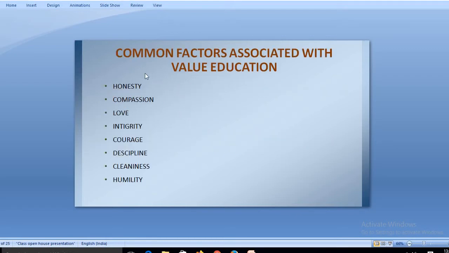Now moving towards the other thing, the common factor that is associated with value education. We have different traits in value education. What education inculcates in us is honesty, compassion, love, integrity, courage, discipline, cleanliness, and humility. These are the traits that value education teaches us. Compassion means that whatever you want to do, you do it compassionately. Then love, integrity, courage, discipline, cleanliness and humility. These are the traits that value education inculcates in us.